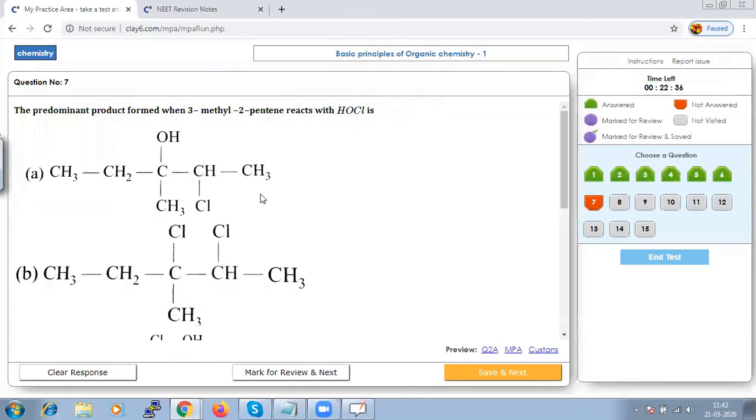In the given options, we have to see which is the product obtained, and we have to focus on which is the major product. That is also important. It should immediately strike us how the addition of HOCl will take place with 3-methyl-2-pentene.